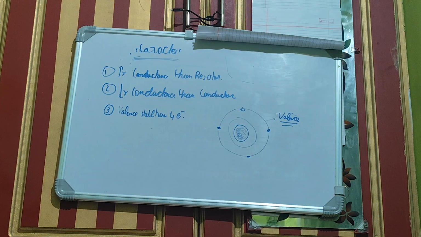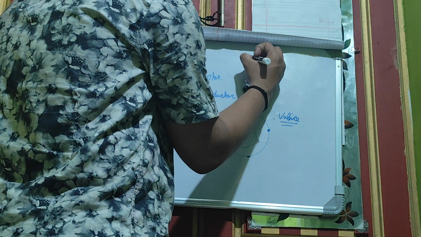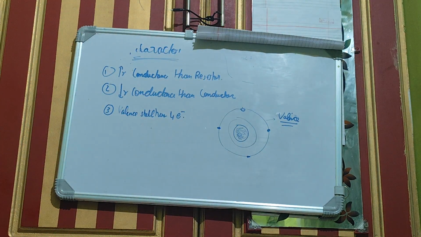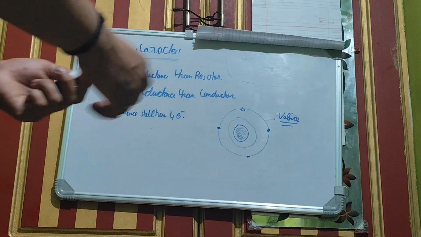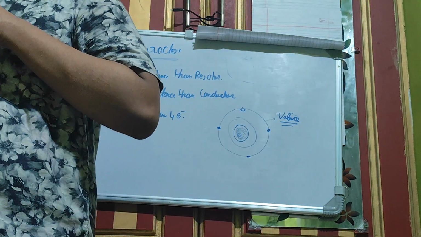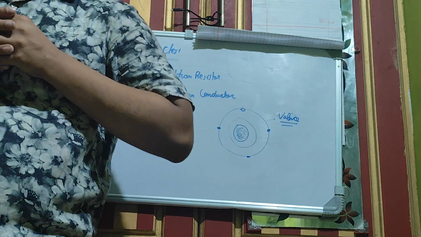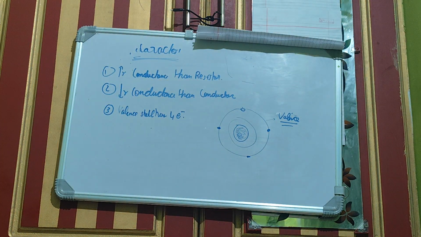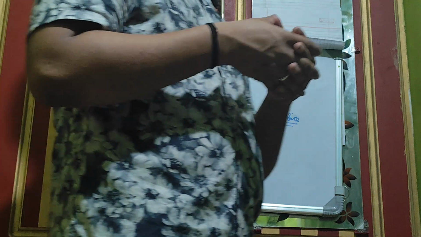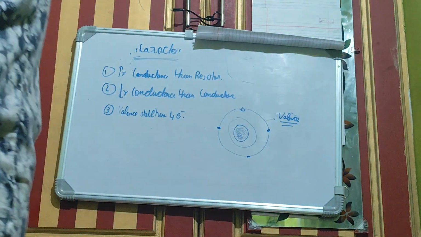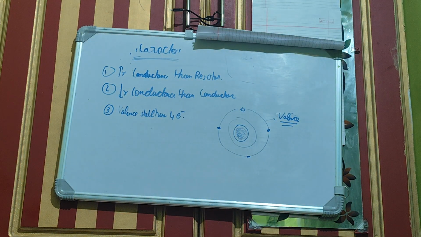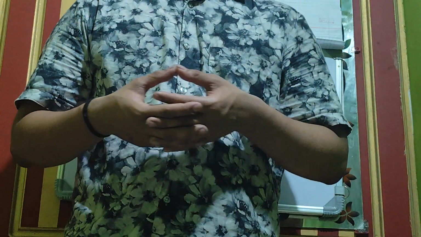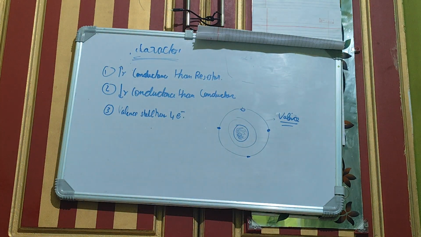You have already learned the formula. Alpha is equal to R2 minus R1 by R1 T2 minus R2 T1. Let me remember it, I can check in the notebook, but I want to remember and tell you guys. Yes, so this is the formula.